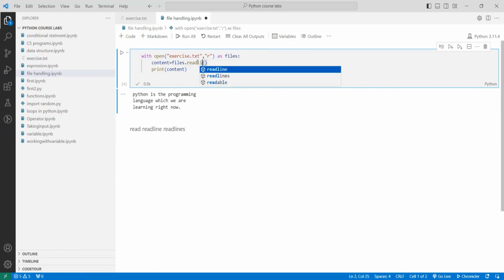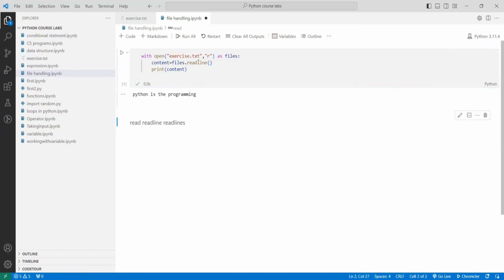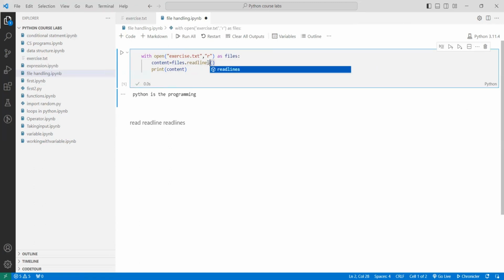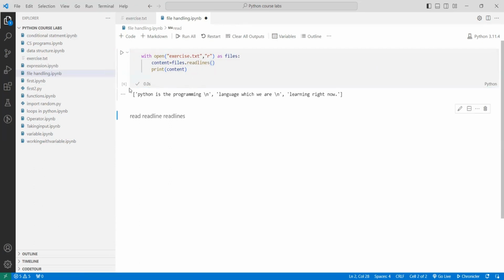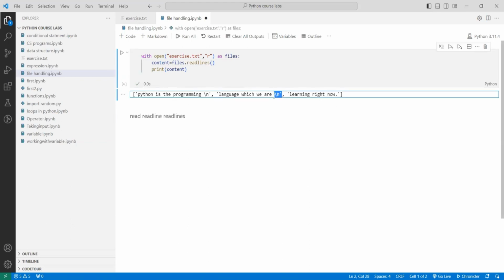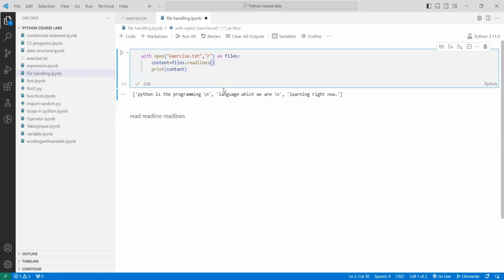Now let's try with readline. With readline, I'm getting only the first line. With readlines, it reads all the lines available, keeping the newline characters and creating a list of the content, separating the lines using commas. So that is how you can read any file.